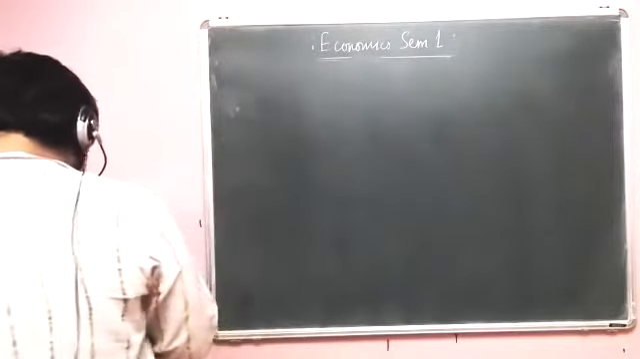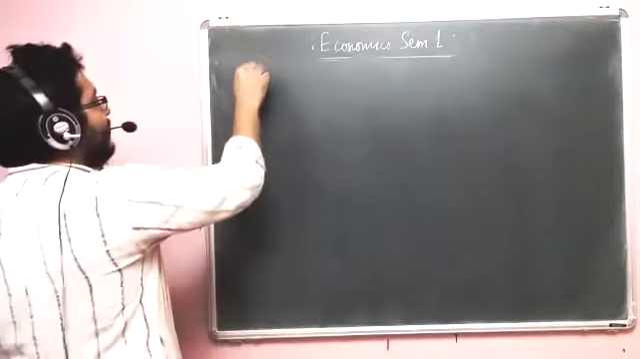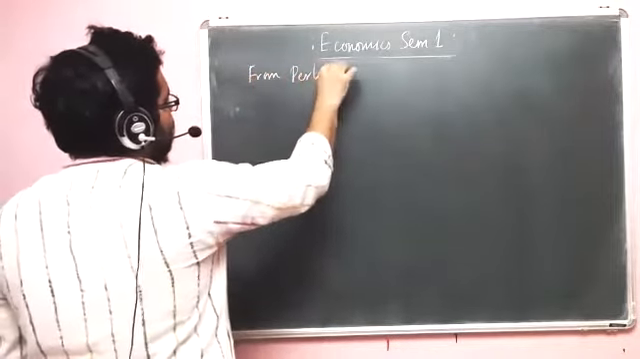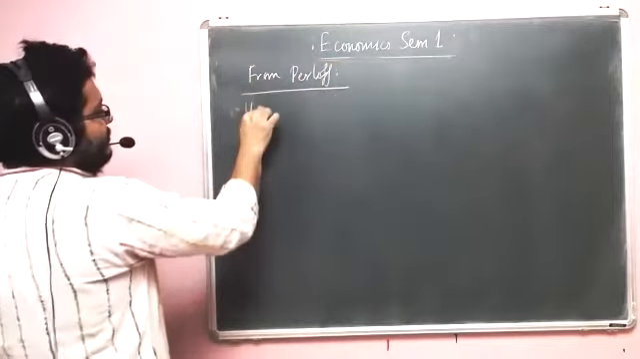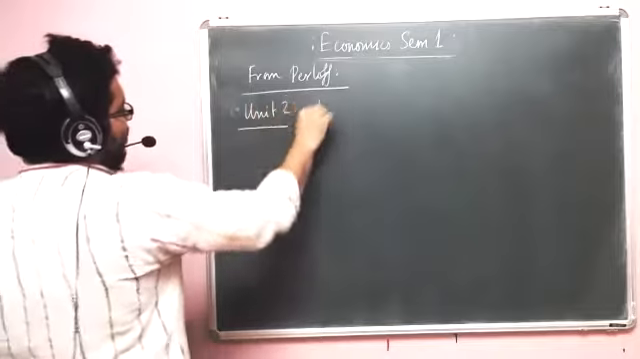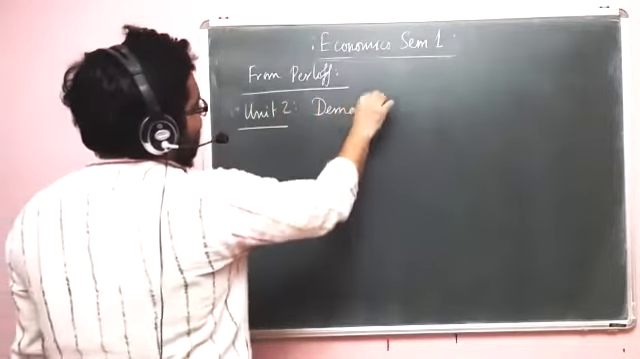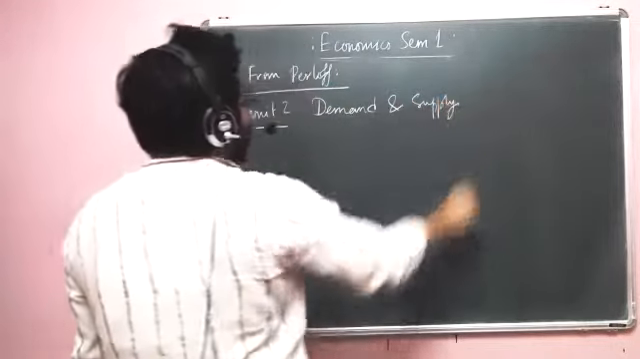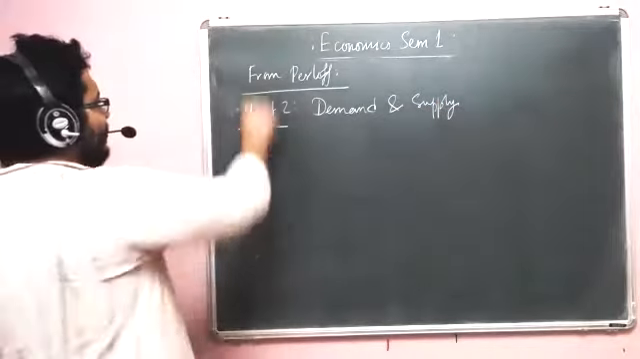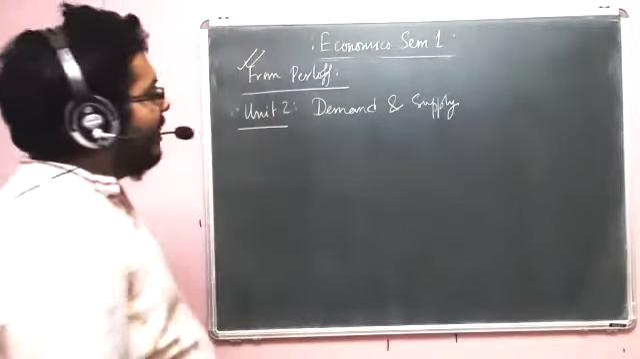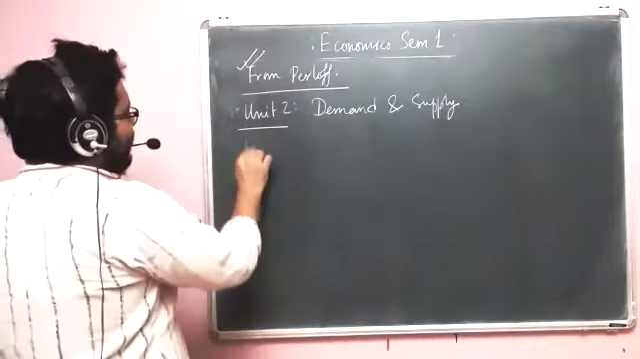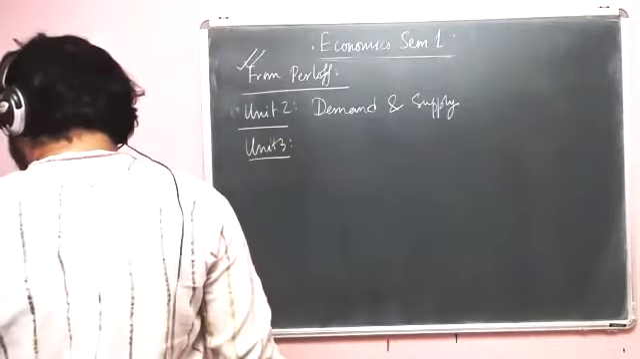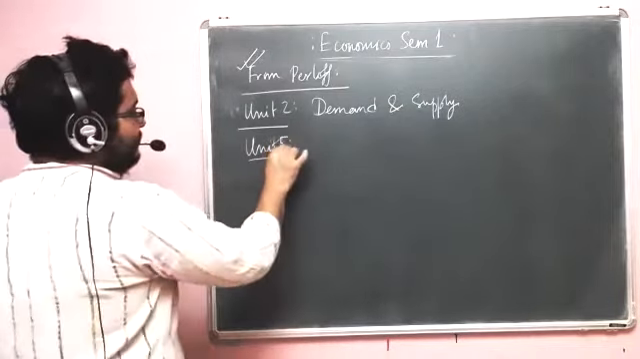So if I say from Parkin, then first comes unit 2, demand and supply. Don't think that I'm saying that you don't study demand and supply from Mankiw, but what I'm saying is that if you want to do something in your life, then you have to study demand and supply from Parkin. That's what I'm saying. All right, so unit 2, demand and supply, then unit 3, I think 3, no, not 3, sorry. Unit 5, which is government intervention.